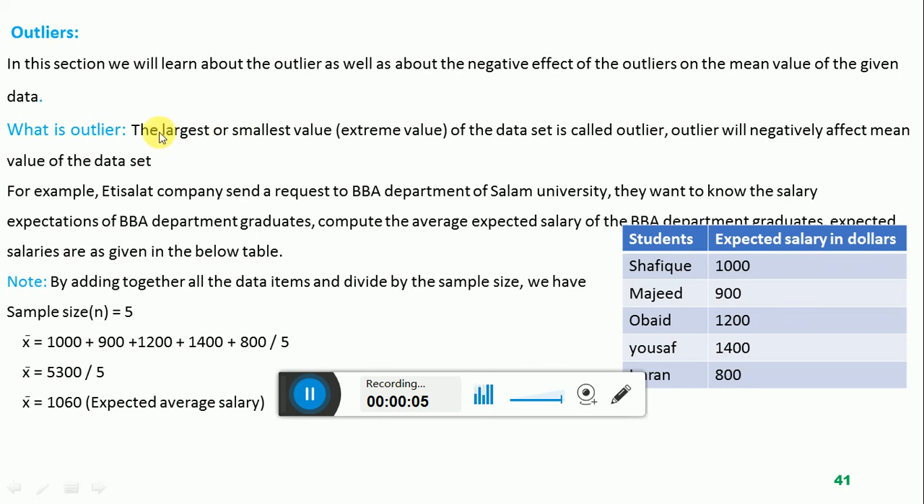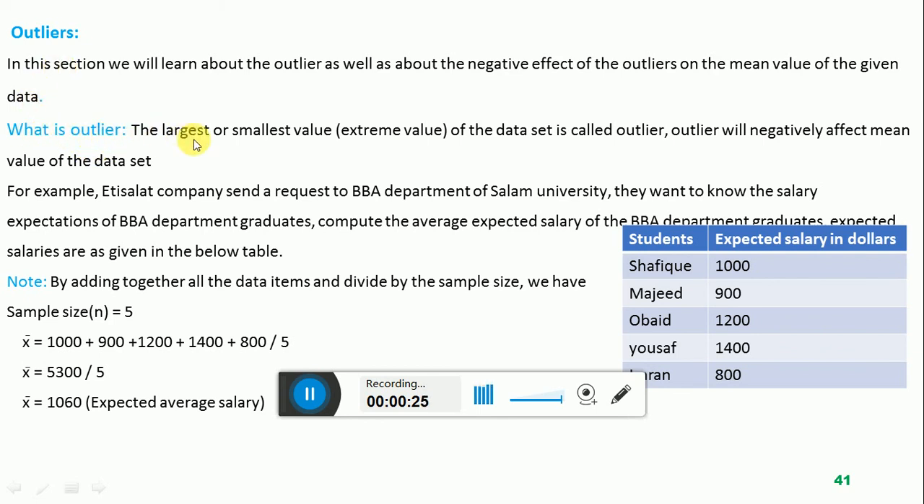Today our topic is the concept of outliers. In this section we are going to learn about the outlier and the negative effect of the outliers on the mean value of the given data set. So first we are defining what is outlier.